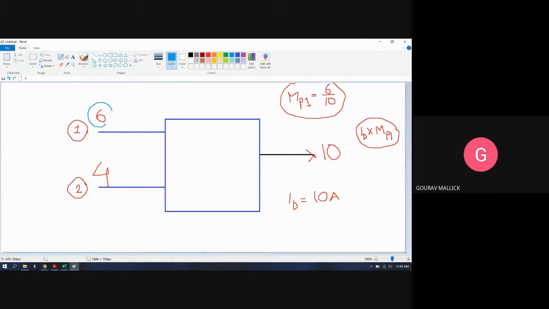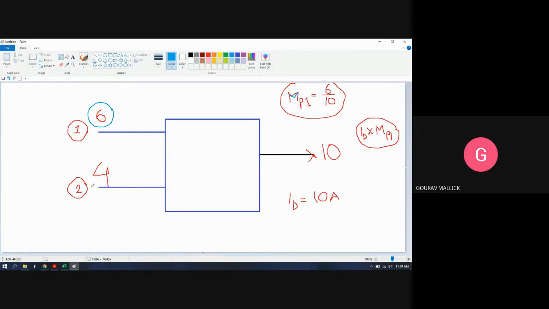So here you see 6 ampere current is shared. So the current distribution factor is nothing but the term which, if multiplied with the total load current, gives the contribution of this particular power plant. Understood now? Okay.